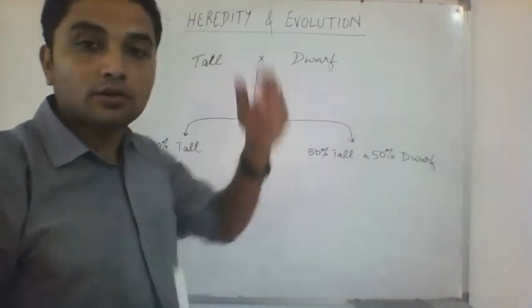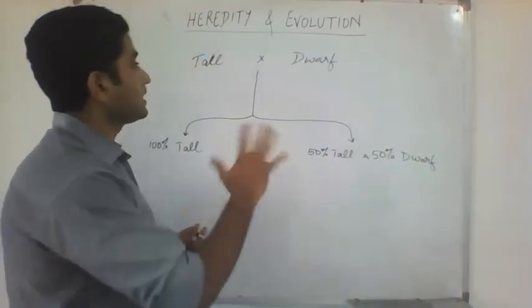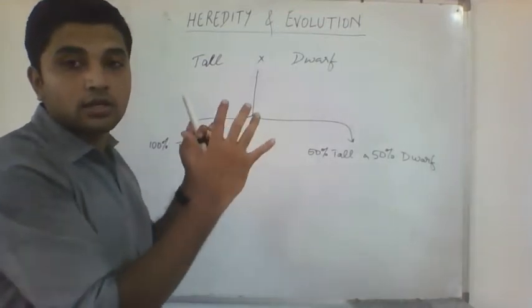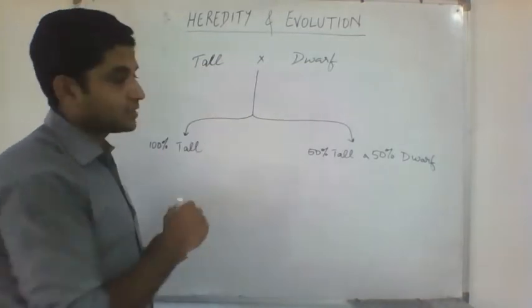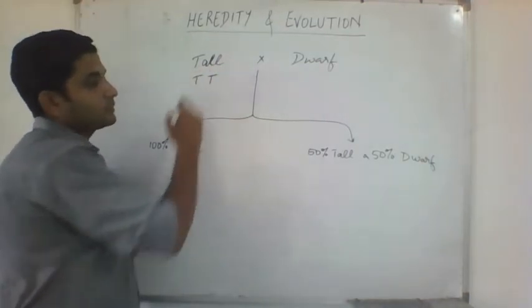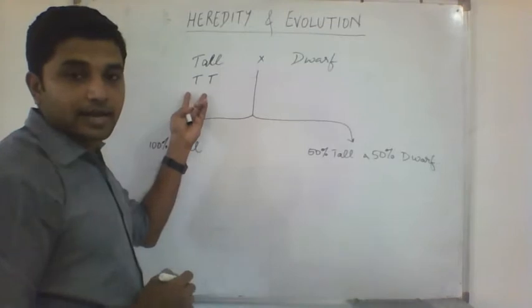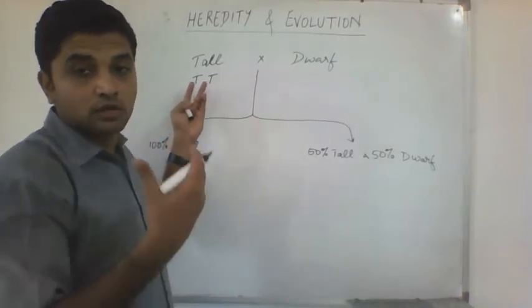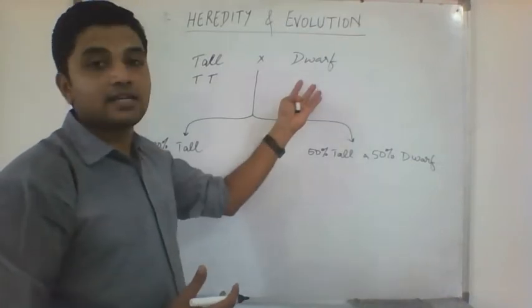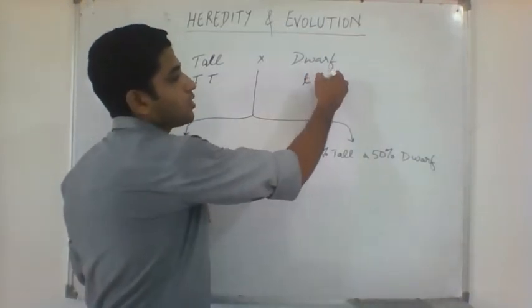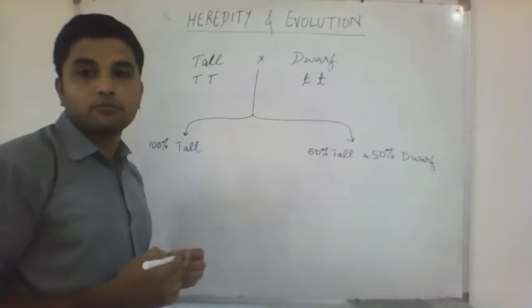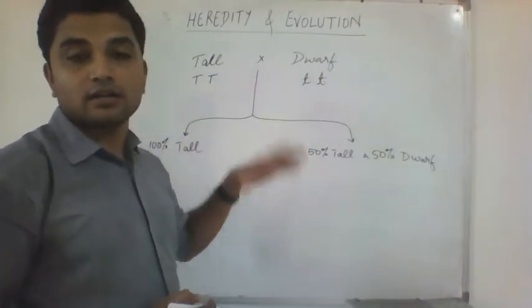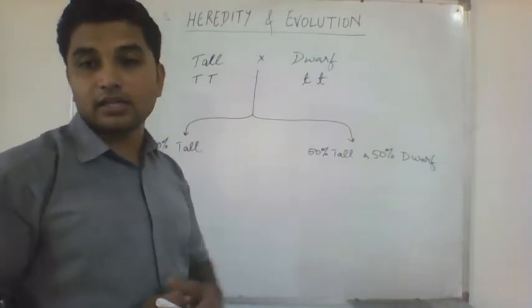But Mendel did not know the factors, so what he did was show the factors with alphabets. So two factors, capital T, we call them alphabets because he did not know how else to represent these factors. And here he represented with small t. Why not capital D? Why T did he use?